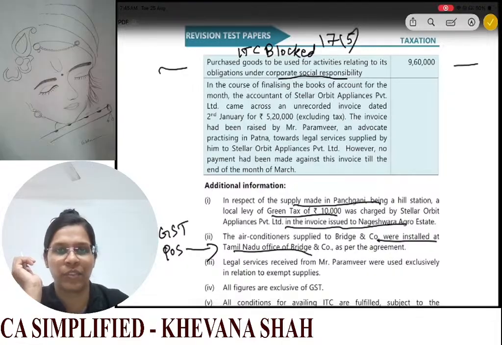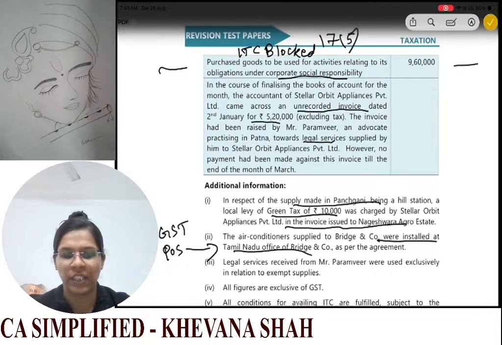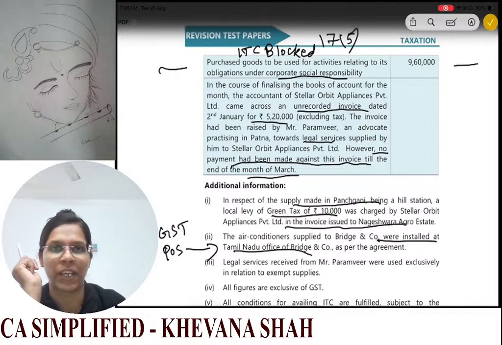Now for the last one we have legal services. Okay, now see what they are saying. In course of finalizing the books of account, the accountant of Stellar Orbit Appliances Limited came across an unrecorded invoice dated 2nd January, 5,20,000. Invoice has been raised by an advocate, but no payment had been made against this invoice till the end of the month of March. So now see, these are legal services. It will have RCM.